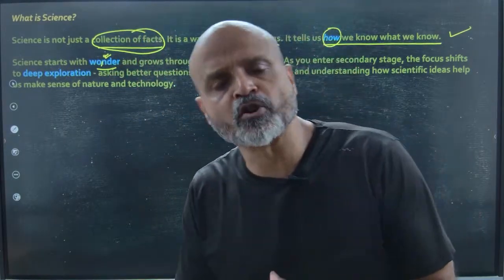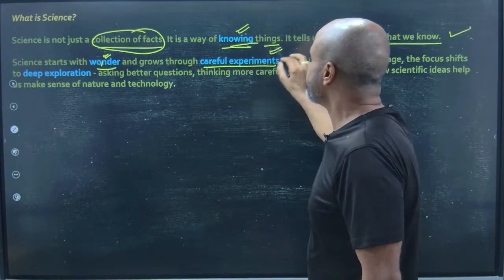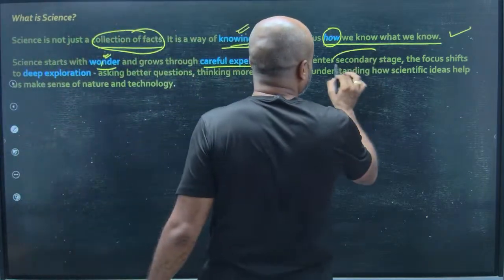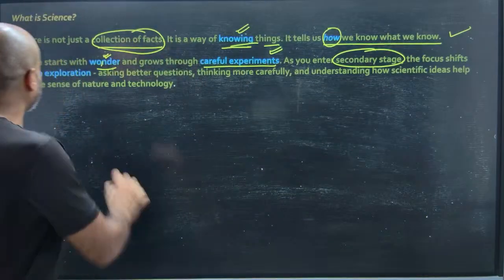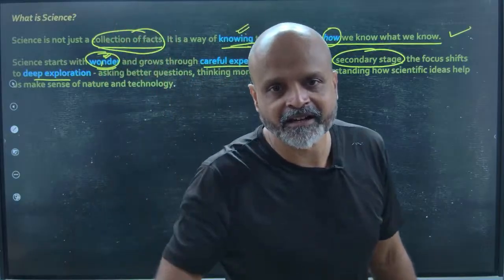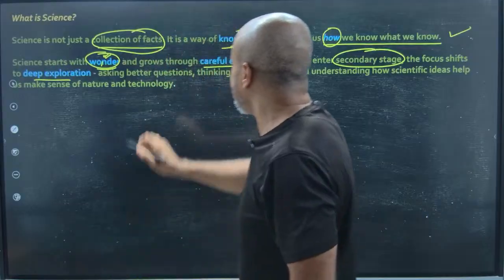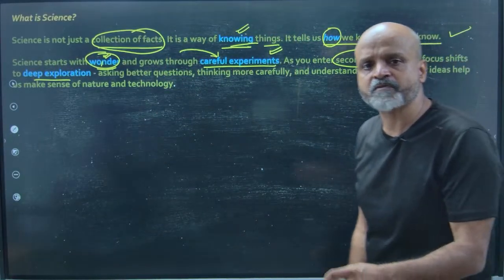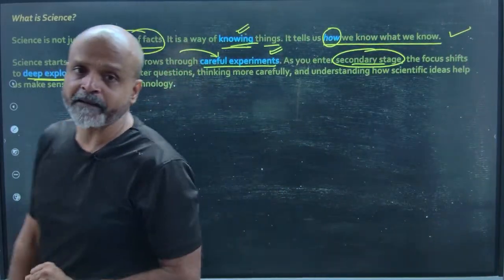Some natural phenomena which are constantly occurring lead us to a wonder experience, and then we conduct very careful experiments. As you enter the secondary stage, which means 9th, 10th, 11th, 12th, and so on and so forth, the focus shifts to deep exploration. When we were kids, we learned Twinkle Twinkle Little Star. That's a wonderful phenomenon that is happening in the atmosphere. So this wonder changes into careful experiments, and on the basis of the deductions from these experiments, we move on to the secondary stage, wherein the focus shifts to deep exploration.